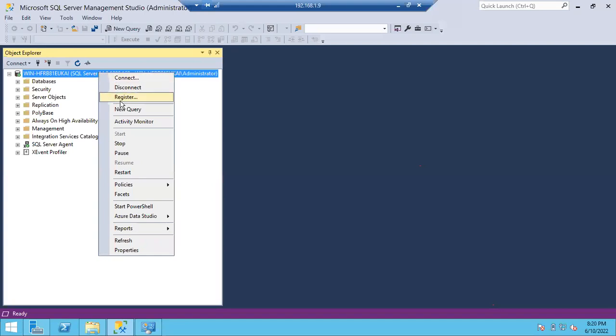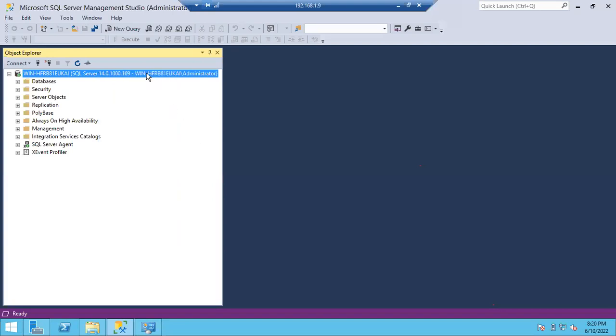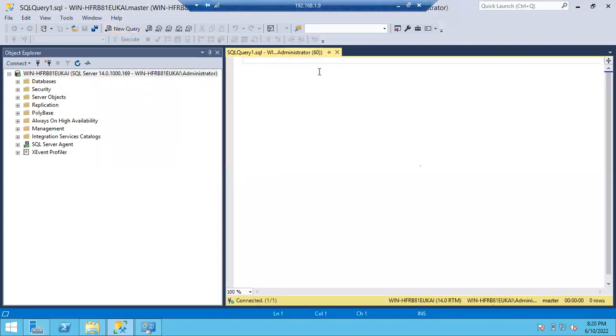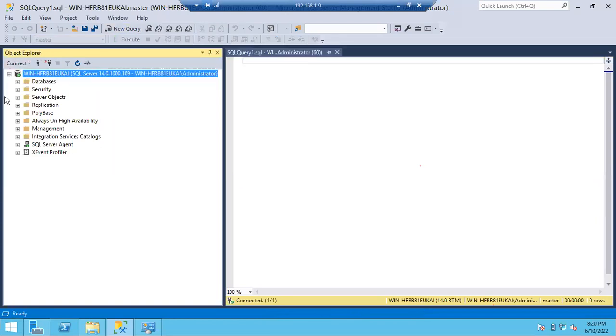Right click on the server name and you can see New Query, or select the server name and click on New Query. A query window will open. This is called the query window. You have to know the difference between the query window, output pane, and Object Explorer. See here, guys, this is called Object Explorer. This is the place where you can see all the connected instances. Okay, so one minute, let me draw something.